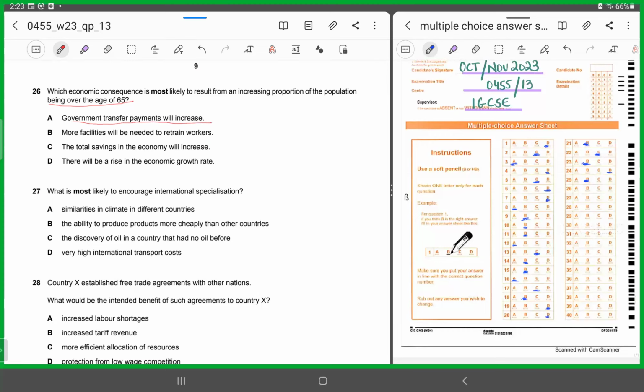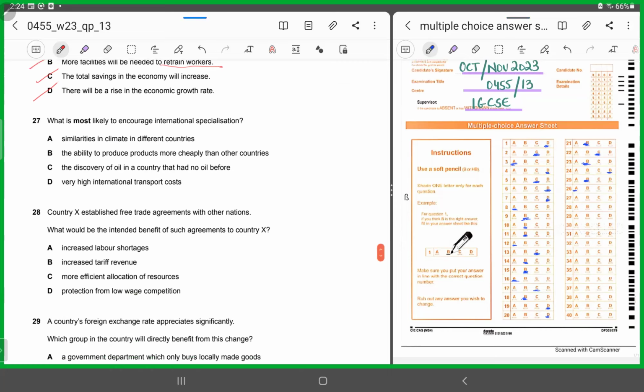B says more facilities will be needed to retrain workers. No. Beyond 65, that's not the working age. C says the total savings in the economy increase. No, the people who are beyond 65 years of age are living on their savings. So savings cannot increase. D says there will be a rise in the economic growth rate. No, they are not part of the labor force. So it has to be A under all circumstances. Again, by reasoning and by elimination, for 26, it has to be A.